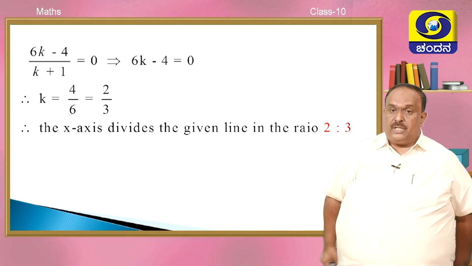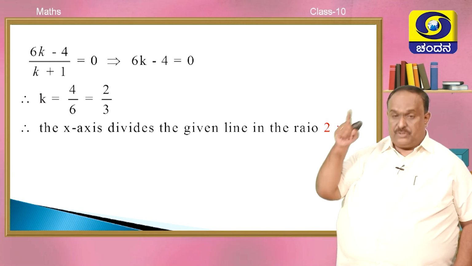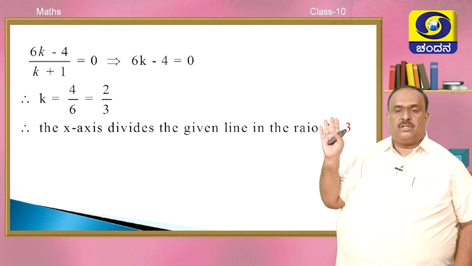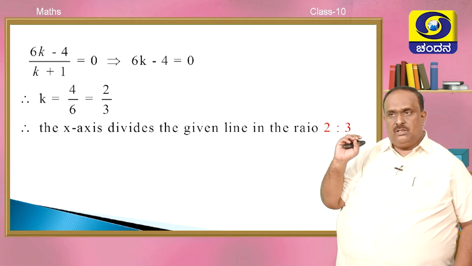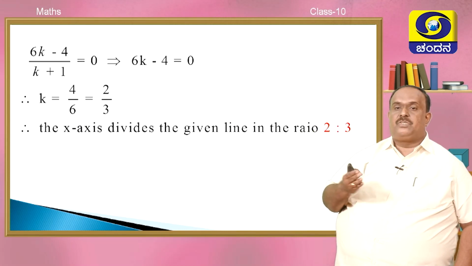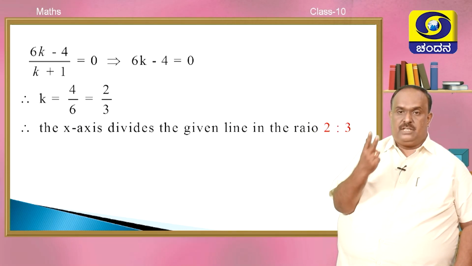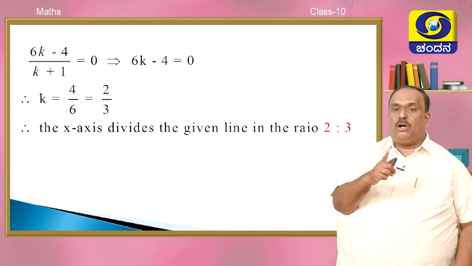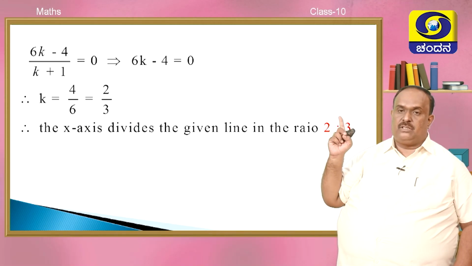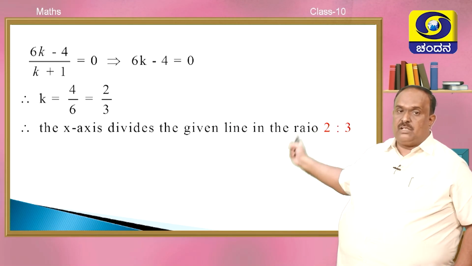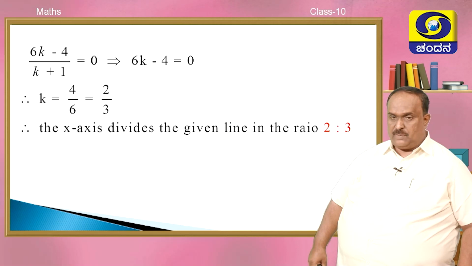Now what does it mean? The point which is on the x-axis, or the x-axis itself. Sir, how can you say, sir? It's a point on the x-axis, and how can the whole x-axis divide that line? Children, if two lines intersect, they intersect at only one point. However long the extension may be after the intersection, they never meet. Clear? That's why the required ratio is 2:3.